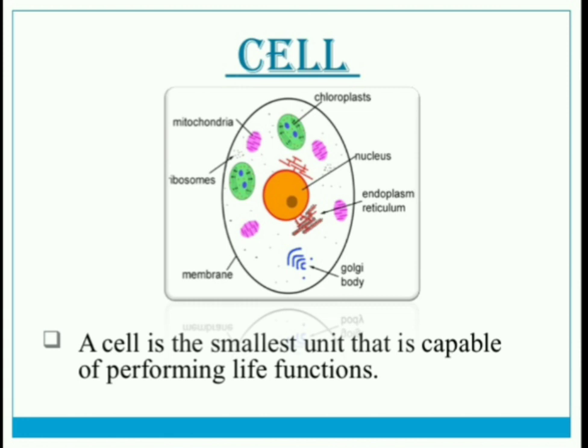Our planet, Earth, is also called a unique planet, because on Earth we observe living organisms, and all these living organisms are made from cells. Organisms are classified into two types, unicellular organisms and multicellular organisms.